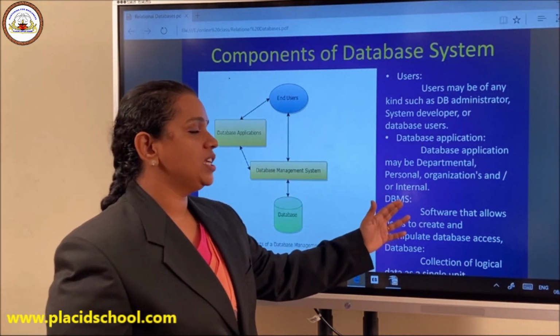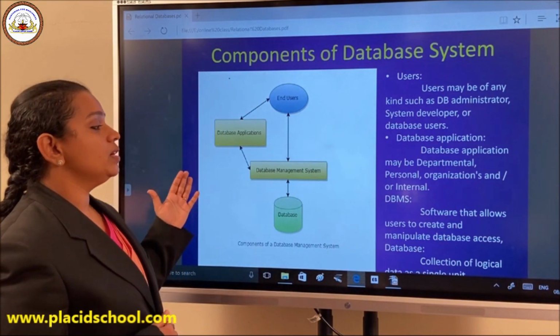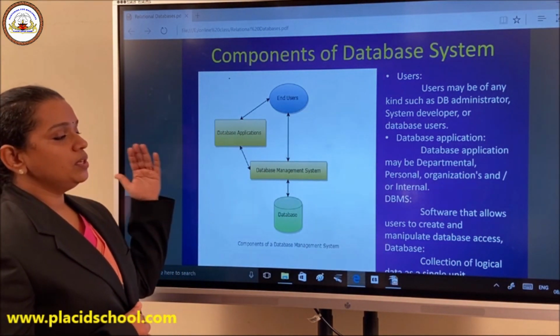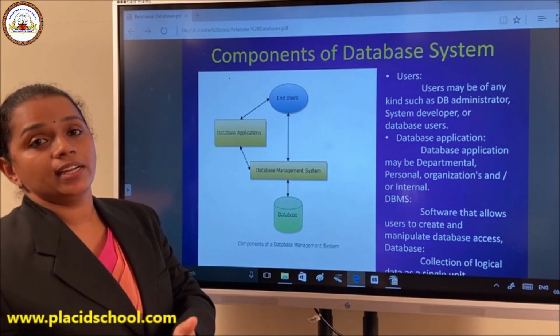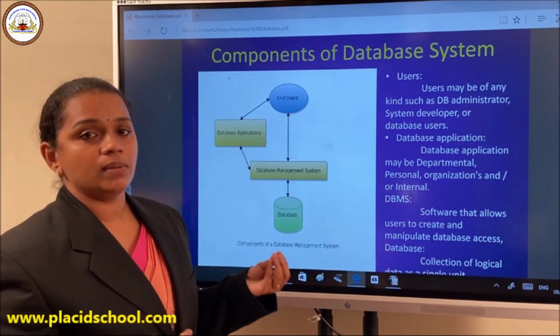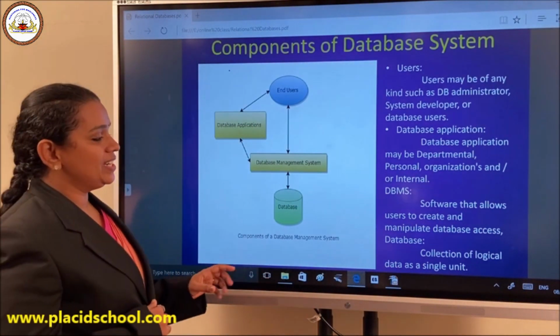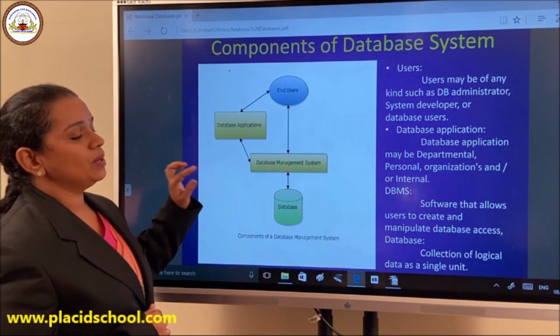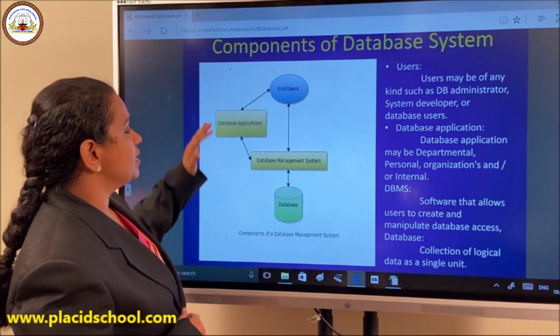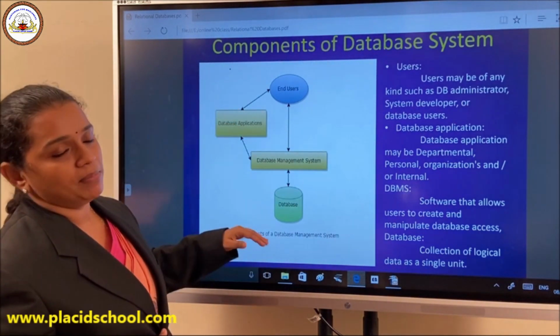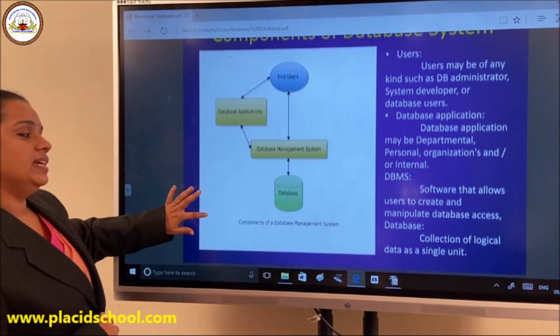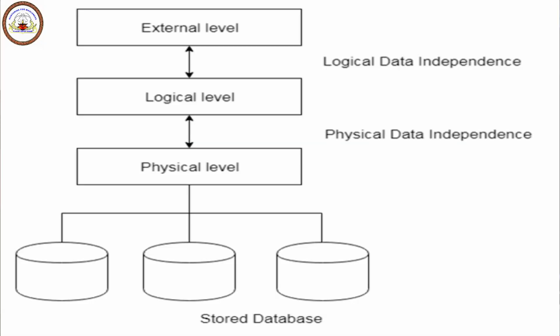It is database management system, a software which allows the users to create content into a database or to retrieve something from the database. And definitely database is a collection of data which is interrelated and stored in the database. So these are the different components, mainly 4 components which are seen in database management system.